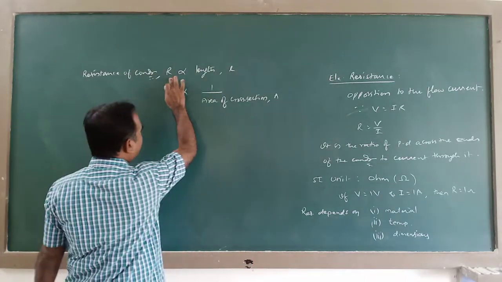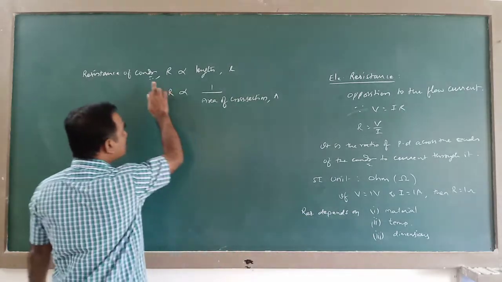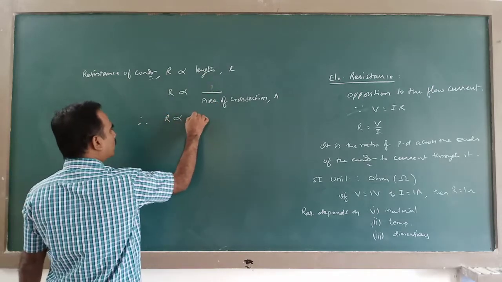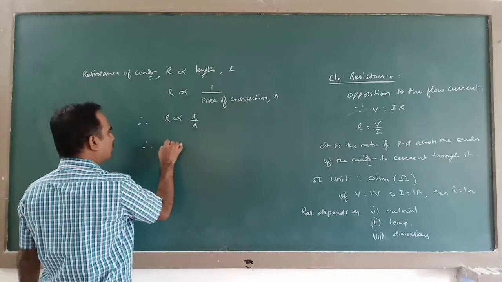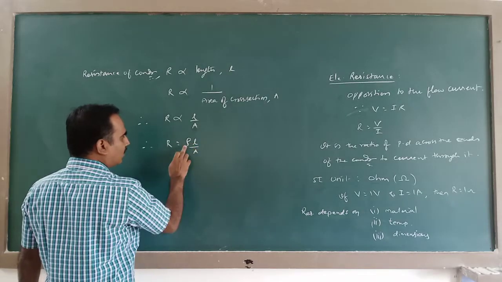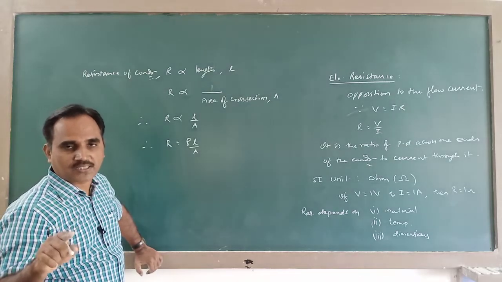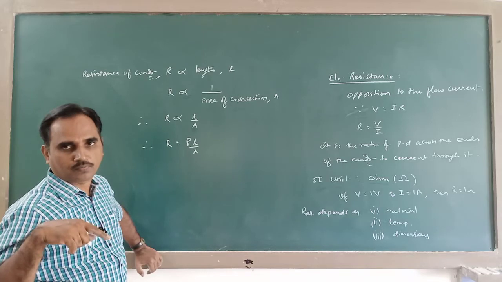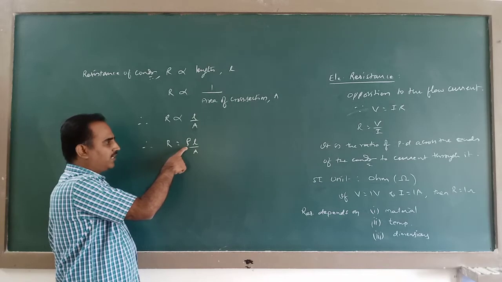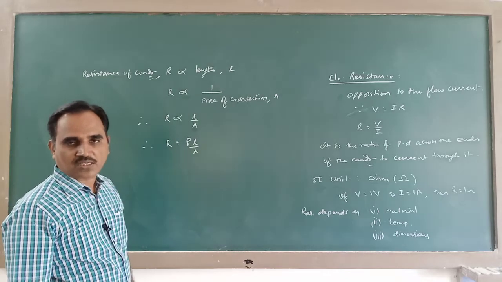Like this, R is directly proportional to L. Here you see, resistance depends on dimensions. This is how resistance depends on dimension, length and area of cross section. Therefore, R is proportional to L divided by A. Therefore, R is equal to some proportionality constant times L divided by A. This proportionality constant is represented by a Greek letter called rho. So the proportionality constant rho is called resistivity or specific resistance of material of the conductor,